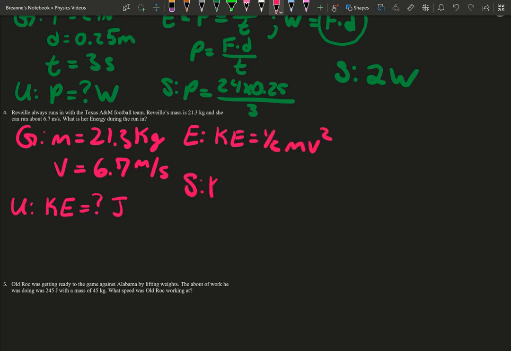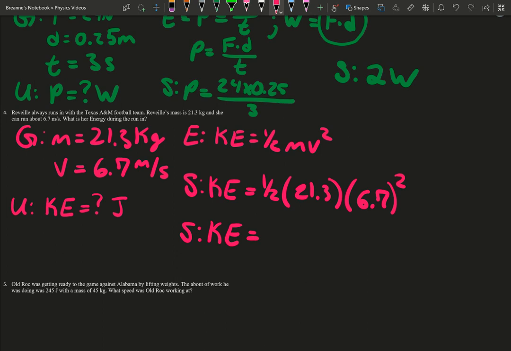So then we just substitute in our kinetic energy, that's what we're looking for, equals 1/2. Our mass is 21.3. Our velocity is 6.7 squared. Do not forget about that squared. You don't know how many people have forgotten that squared before. Now you just plug it in. You do 1/2 times 21.3 times 6.7 squared. And you solve, you get that your kinetic energy equals 478.08. Oh, kinetic energy is in joules.